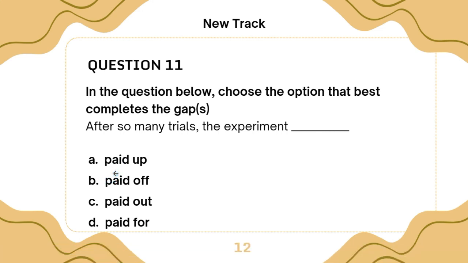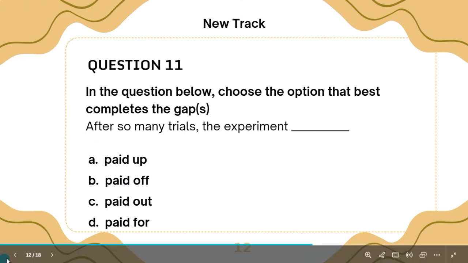Now, if you consider paid very well, you find out that there are a lot of prepositions that are used for paid. It can be paid up, paid for, paid out, paid off.